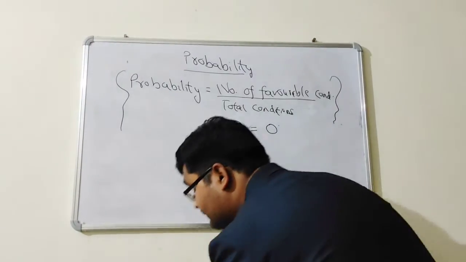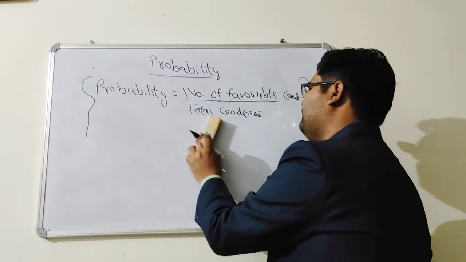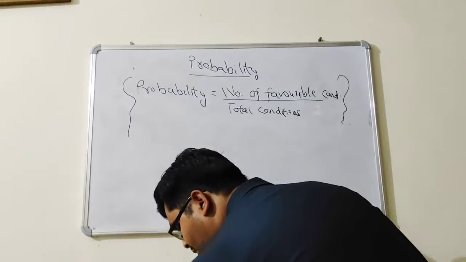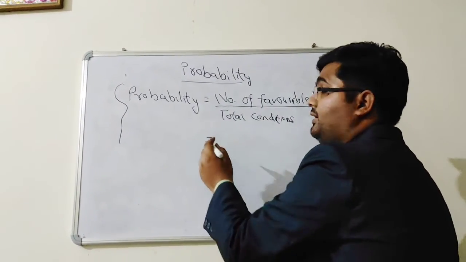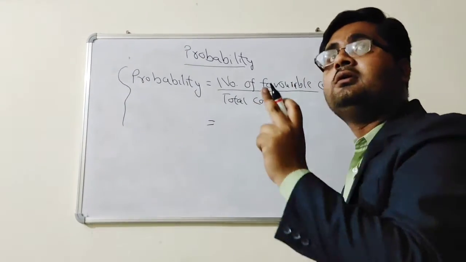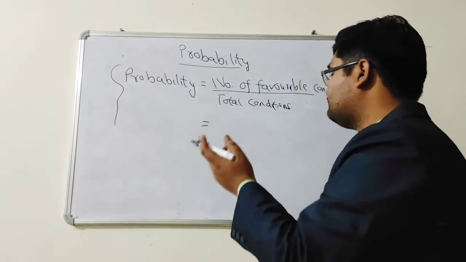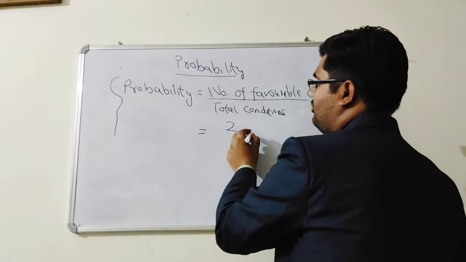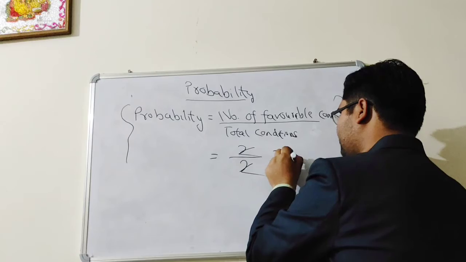And if he changes the question and says, if you spin a coin, what is the probability of getting either head or tail? Earlier he was saying neither head nor tail, so our favorable condition was 0. Now he is saying either head or tail, so the favorable condition has become 2. And total condition is 2. So 1 will be the answer.